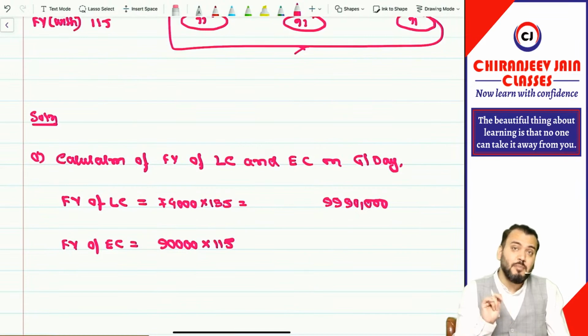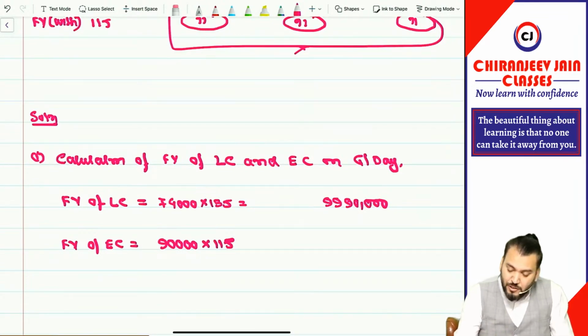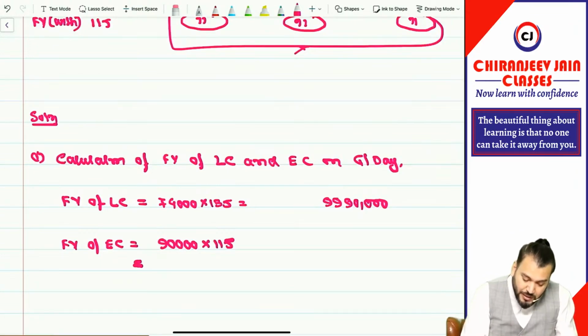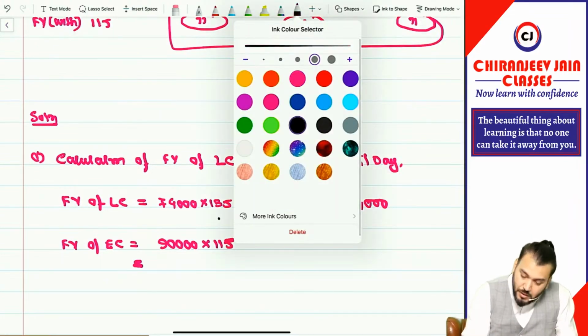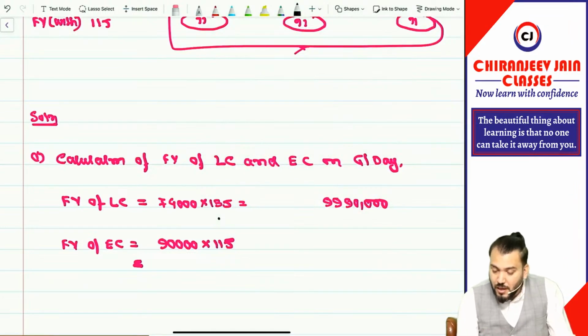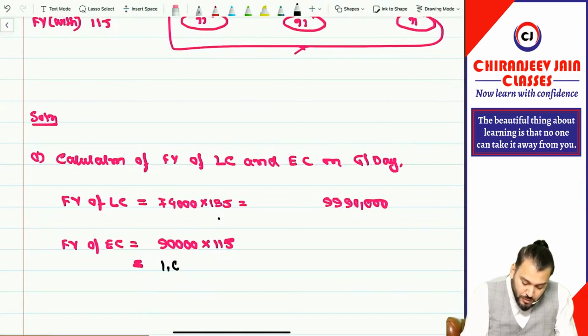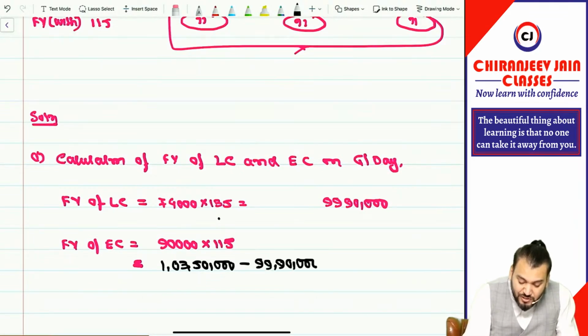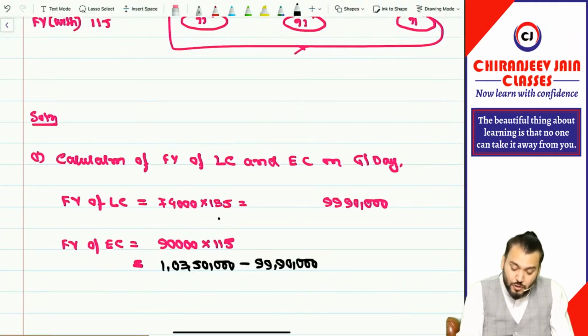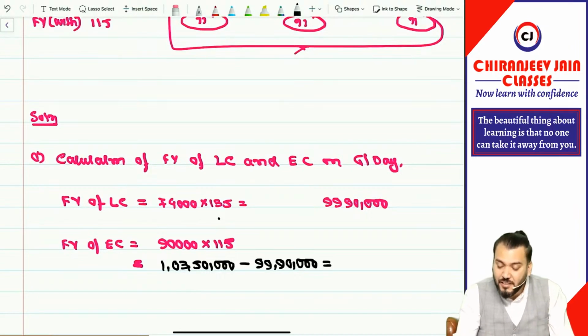So this becomes the maximum equity. 90,000 into 115 is equal to 1 crore 3 lakh 50,000. But out of this, we are already considering the maximum liability on grant. So the balance will be considered as the equity component.